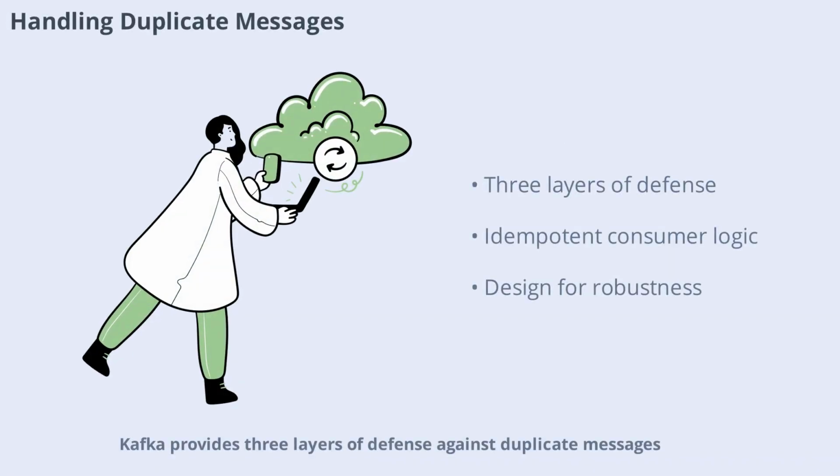Kafka provides three layers of defense against duplicate messages: the idempotent producer, the transactional API for atomic writes, and idempotent consumer logic. Even with these, always design your consumers to be idempotent. Processing the same message twice should produce the same result. This approach ensures your system remains robust even in the face of retries or network issues.